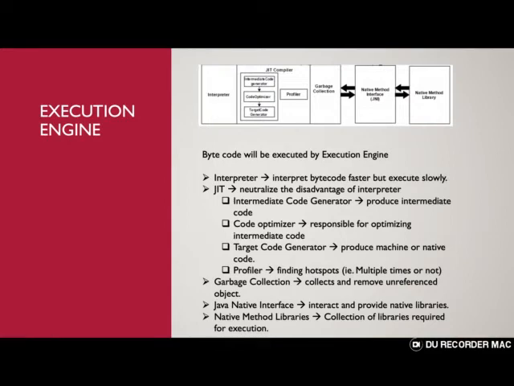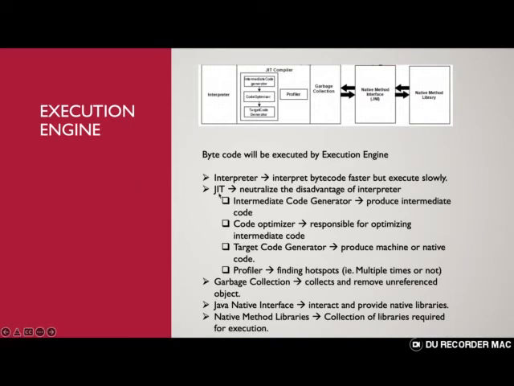Interpreting the bytecode is fast, but once it's interpreted to native code, the execution will take a little longer. The execution is slower than its interpretation, and that is a disadvantage of the interpreter. Even if we call the same instruction or the same method multiple times, it will interpret every time. To overcome this disadvantage, we have the JIT, the just-in-time compiler.